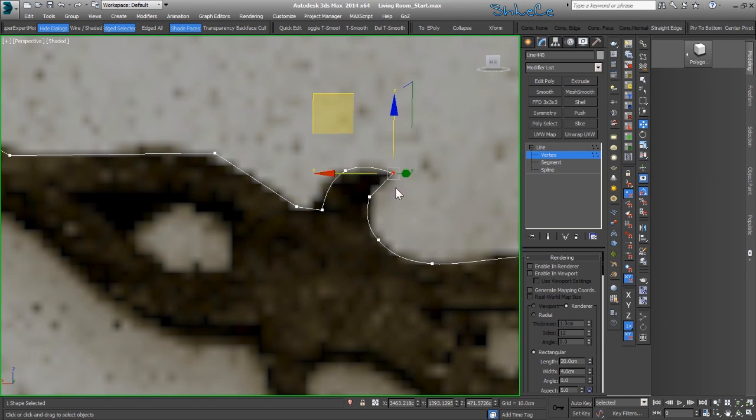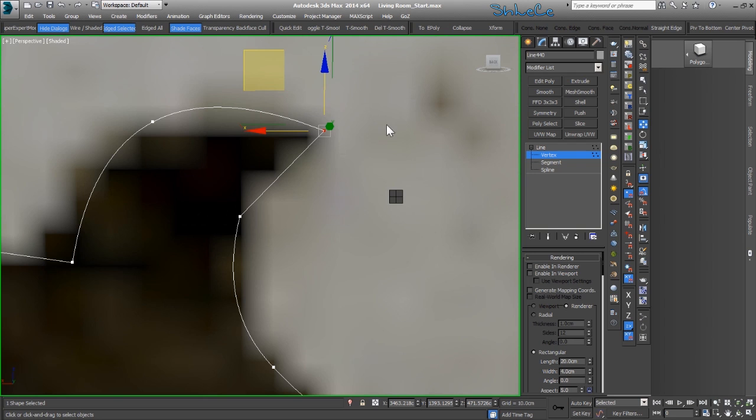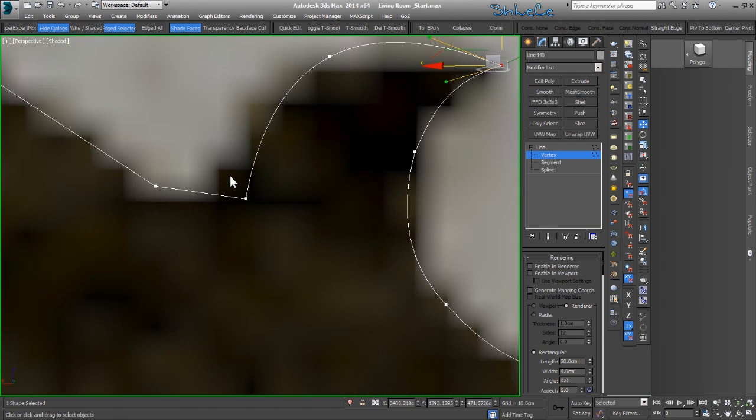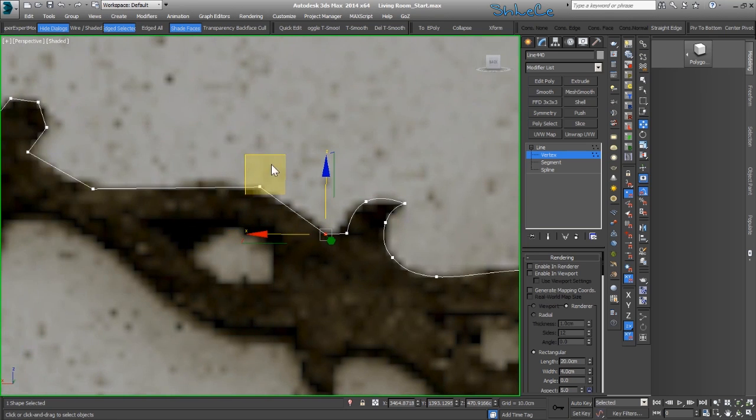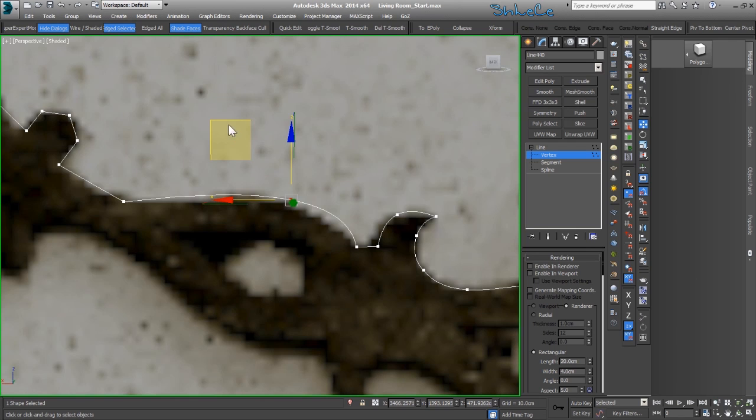So this one's fine. Now I'm gonna right click this one and go to Bezier corner and bring this one up. And this one is okay. Let's select this one and go to smooth.